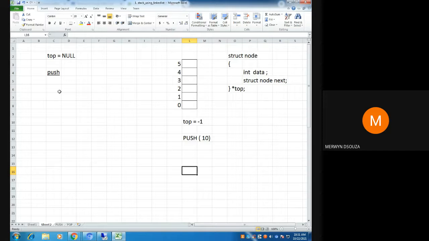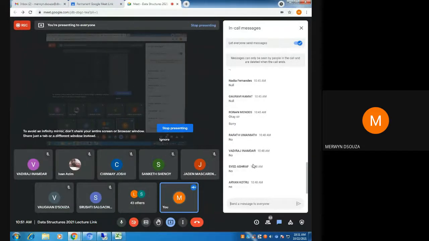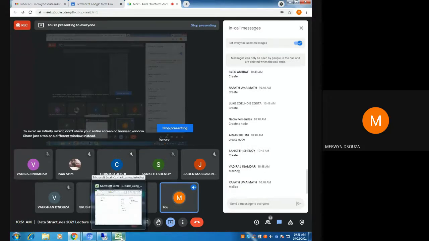Do we have the node with us right now? No, we don't have a node. So what will be the first step according to you all? Create the node, right? Create the node meaning what? How do you create the node? Using what function? You will use the malloc function. Okay? You will use the malloc function to create the node.